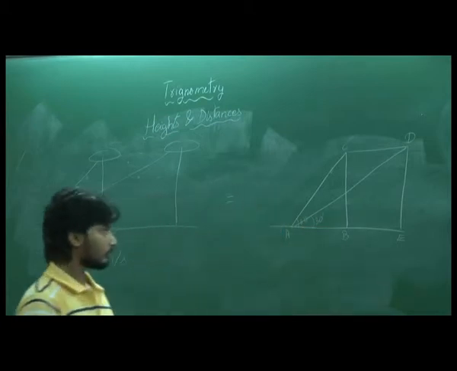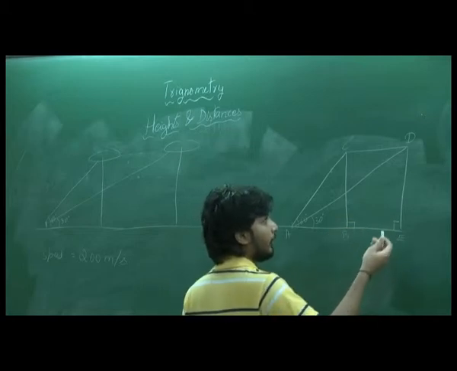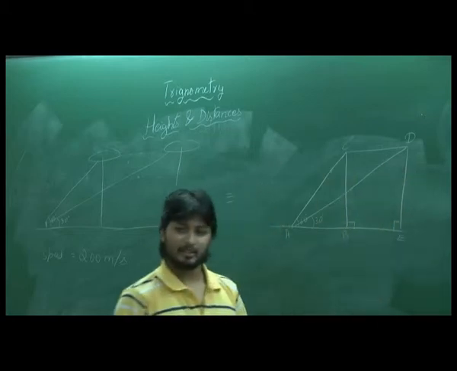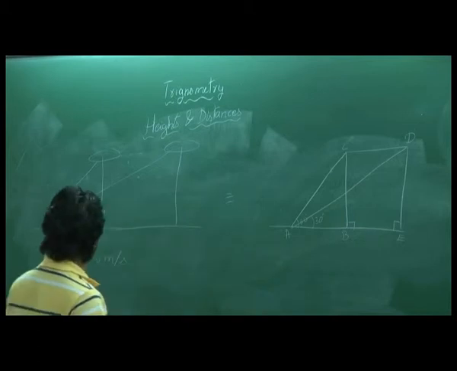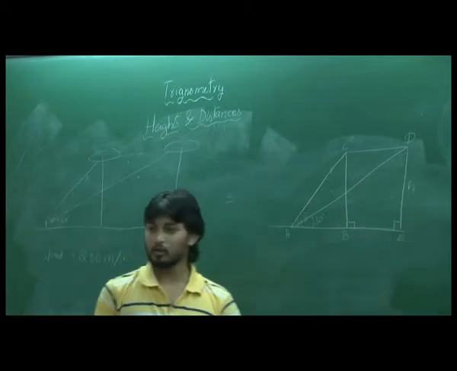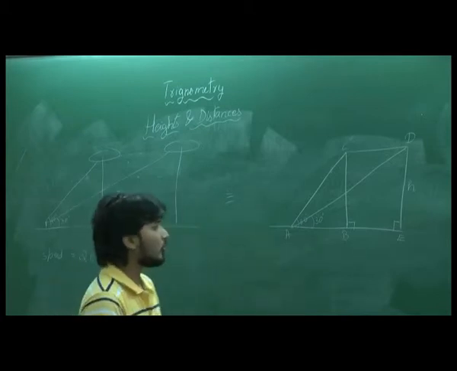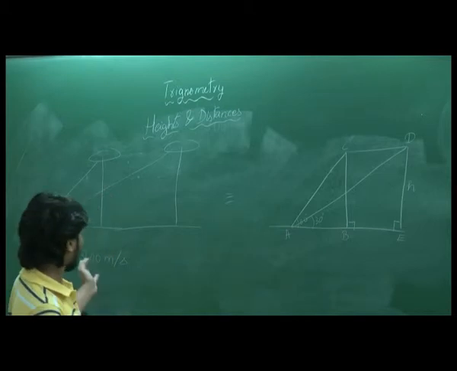So it's okay to find DE or BC. Both are the same, right? Let's call it H. We need to find out H. If you note, we don't know anything in this except the speed.